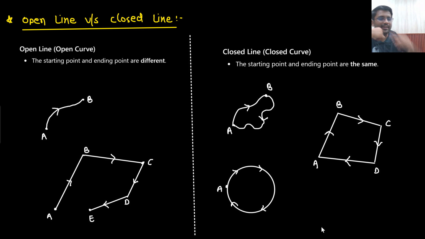So what is the meaning of closed line? It will make a closed line. You will start from a particular point and you will reach back to the same point only. So this is the meaning of a closed line. Is that understandable to you?